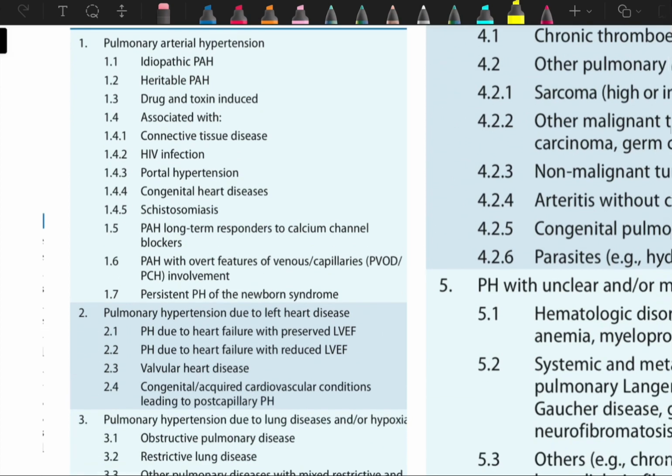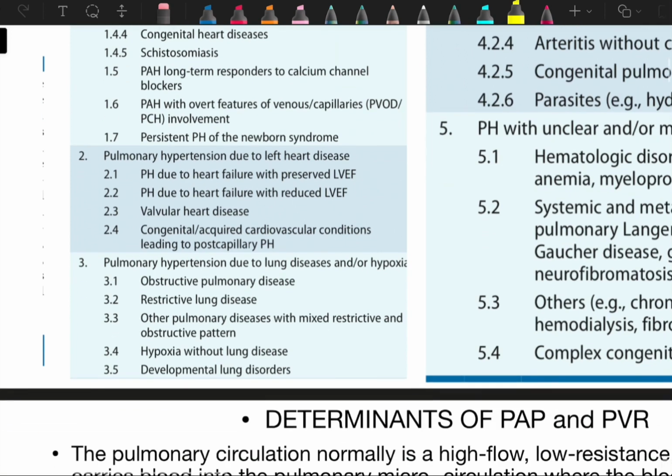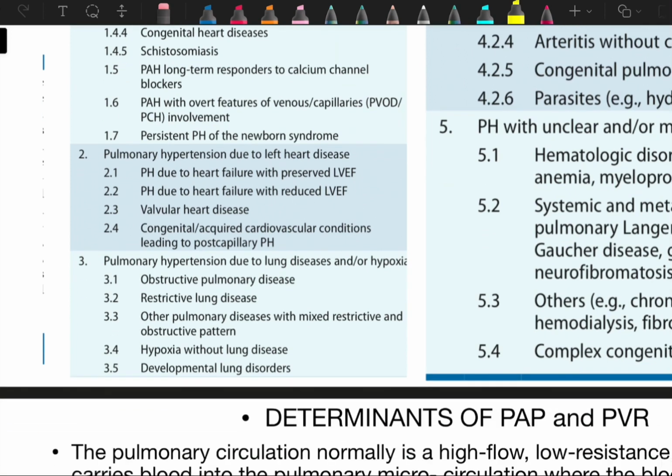So what is class 2? Class 2 is pulmonary hypertension due to left heart disease. So pulmonary hypertension due to heart failure with preserved left ventricular ejection fraction, or associated with reduced left ventricular ejection fraction, or associated with valvular heart disease, or congenital or acquired cardiovascular conditions leading to post-capillary pulmonary hypertension. So these are due to left heart disease. Category 2 is associated with left heart disease.